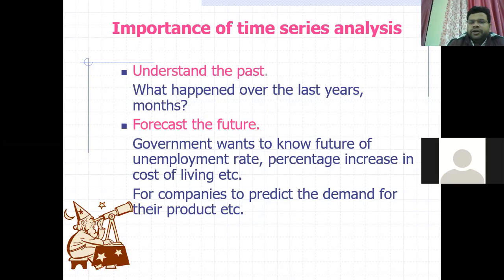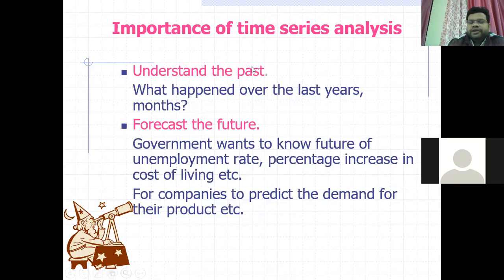It may be long term, it may be short term. So, understand the past. This time series will provide a blueprint, or some understanding, about the past behavior of the phenomenon. By seeing the time series you can understand the nature of this phenomenon in the last years, whether it was increasing or decreasing. On the basis of that, you can make predictions and guess the future.